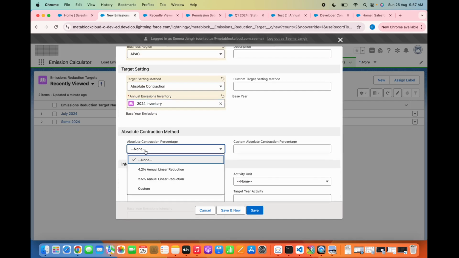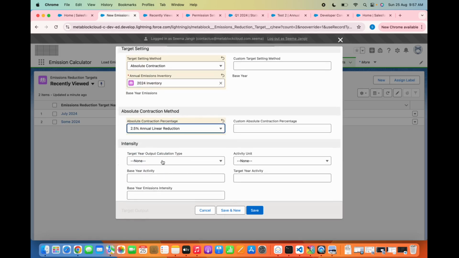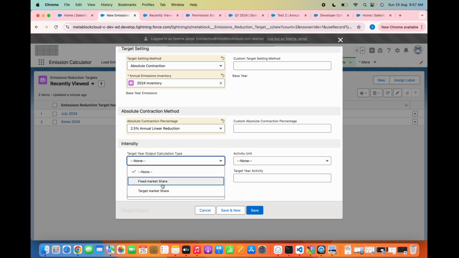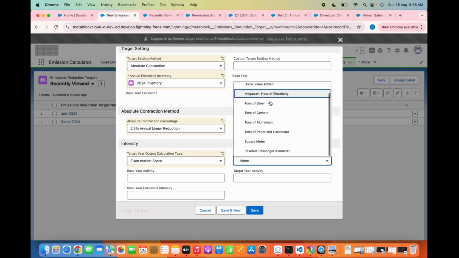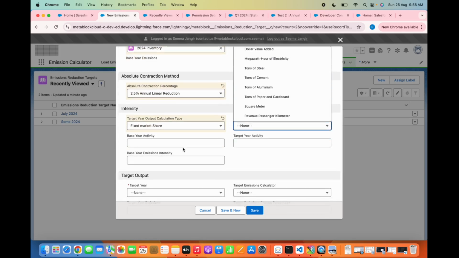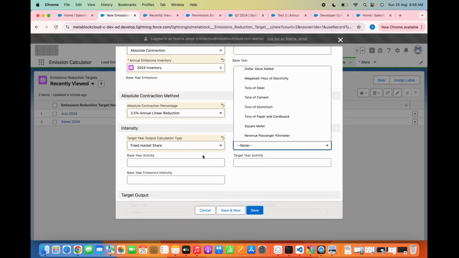So what is the contraction percentage? Right now I can take 2.5%. We can take custom also, where we can provide a custom value like 10%, 20%, whichever we want. Right now I'm taking 2.5%. Target calculation type: we can assume fixed or target market share. Activity units, like intensity, we are not considering right now, but we can take this also.